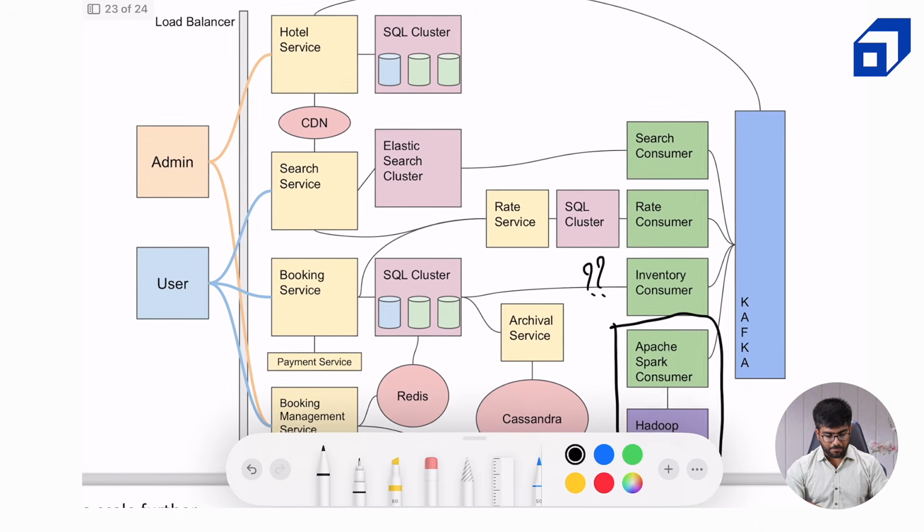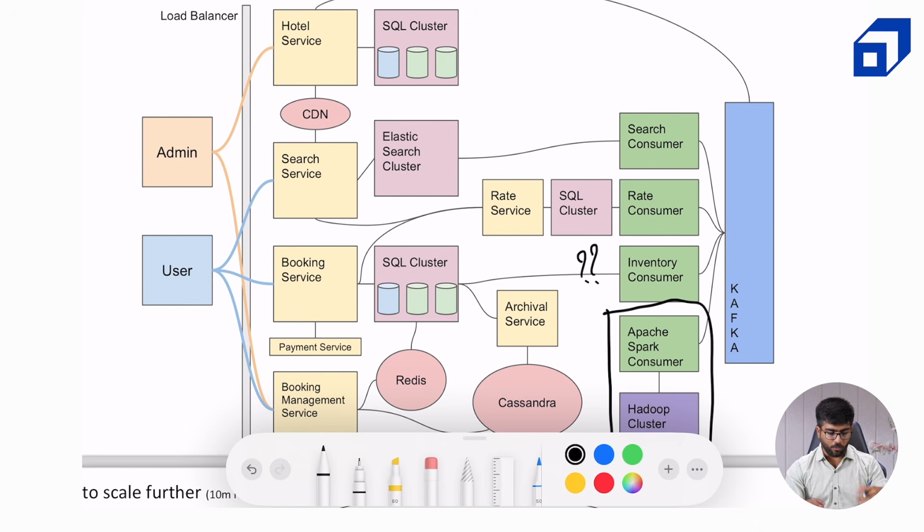So now I think it is a pretty fair picture. You can pause at this time and try to understand how search service and booking service use the same rate service, and how we are using the same booking SQL cluster for 2 different services, like booking service and booking management service and so on. This gives us a good overall picture.